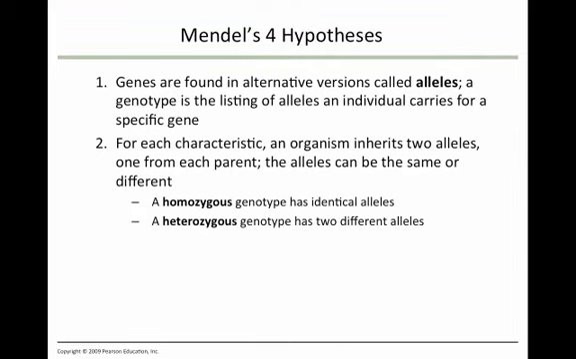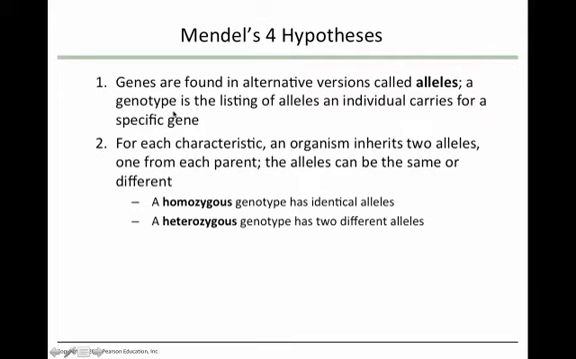So these observations led Mendel to 4 hypotheses. You need to memorize these, and you need to know the terminology. The first one relates to the 3 conditions for natural selection, the idea that you need to have variation. So Mendel hypothesized that genes are found in alternative versions, so variations, called alleles.